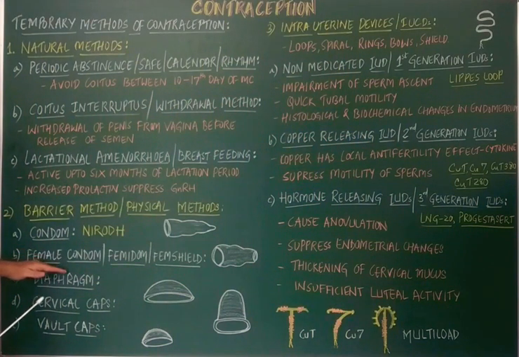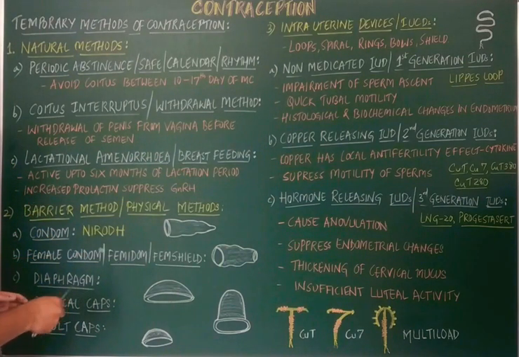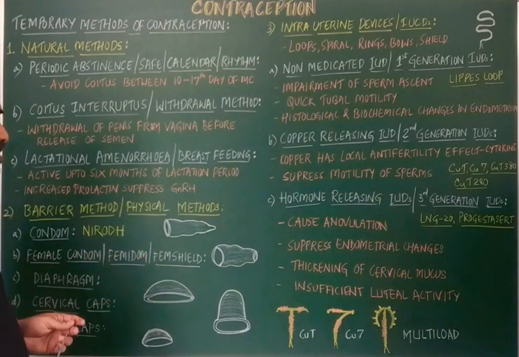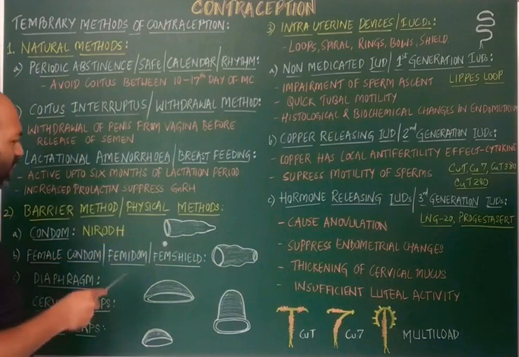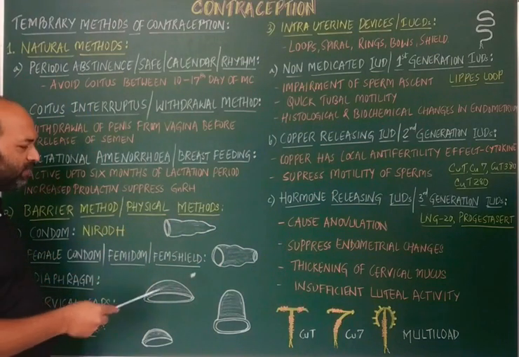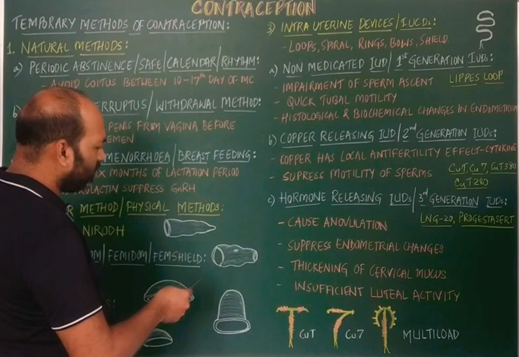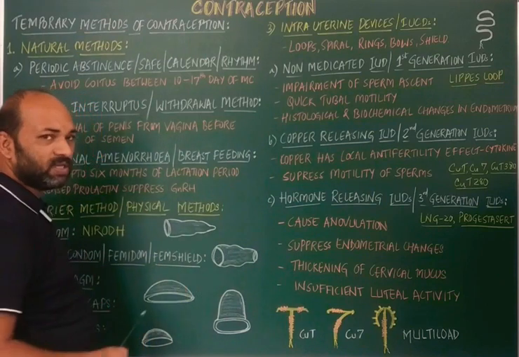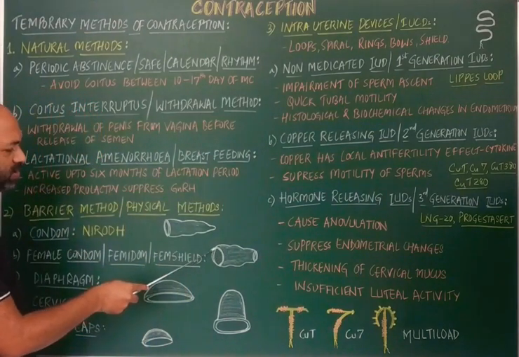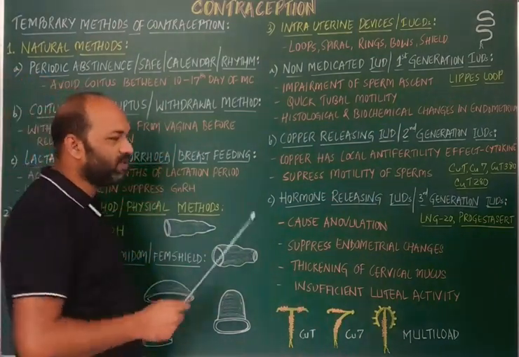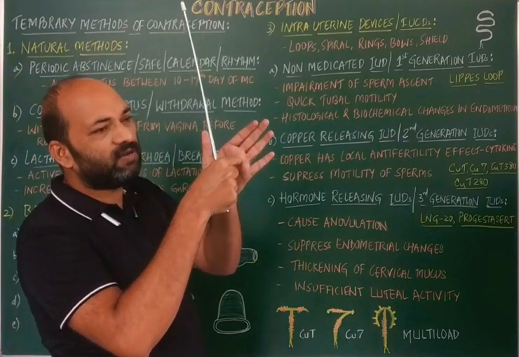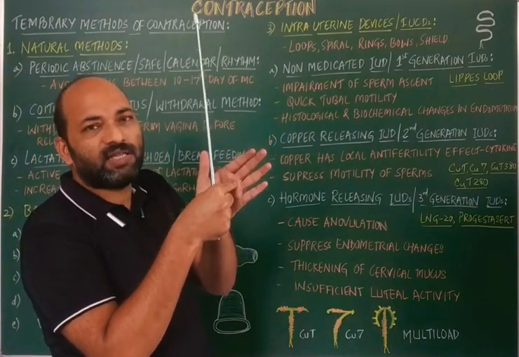Next is the female condom. If the male is not using the male condom, the female can use a female condom, also called femidom or femshield. There is a difference between the male and female condom: the male condom has a single opening, whereas the female condom has two openings, where one opening covers the exterior part of the vagina, whereas the inner opening goes in and attaches to the inner lining of the vagina.